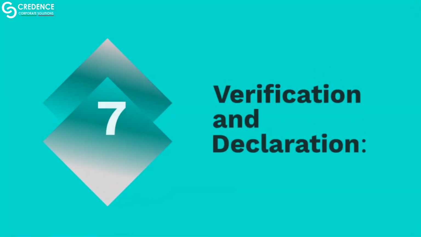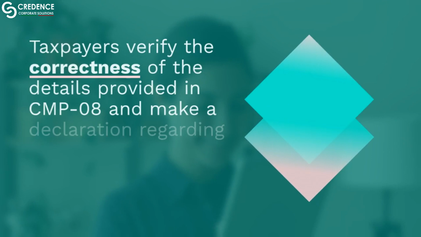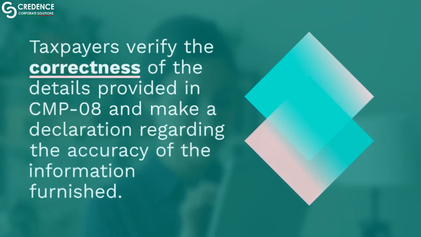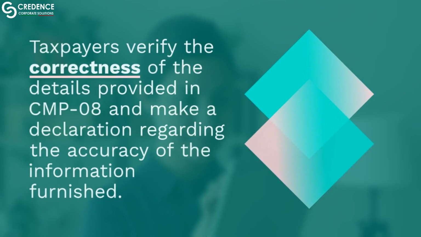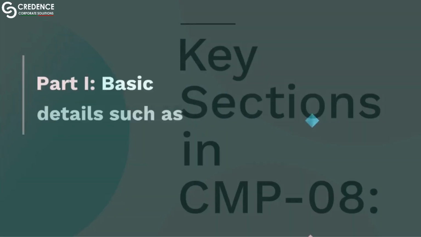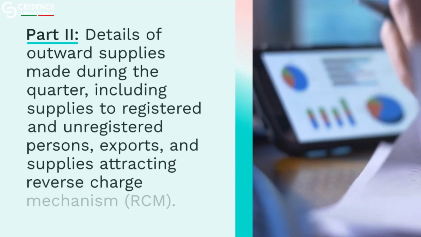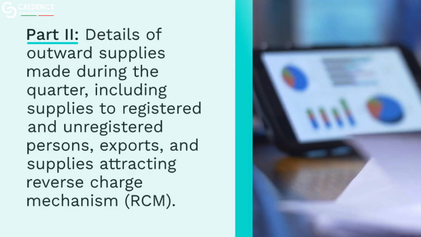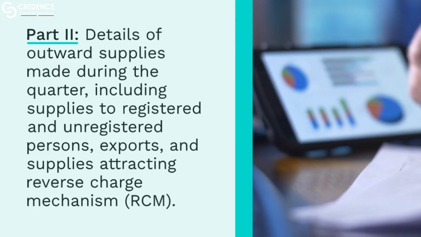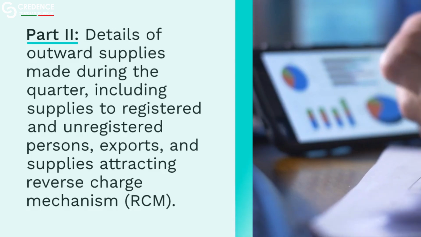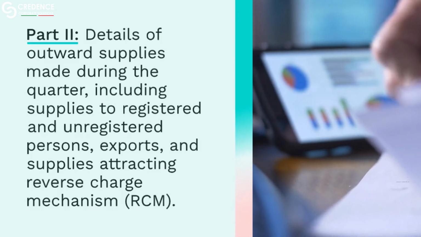7. Verification and declaration. Taxpayers verify the correctness of the details provided in CMP 08 and make a declaration regarding the accuracy of the information furnished. Key sections in CMP 08. Part I. Basic details such as GSTIN, legal name, and trade name, if any, of the taxpayer. Part 2. Details of outward supplies made during the quarter, including supplies to registered and unregistered persons, exports, and supplies attracting reverse charge mechanism, RCM.